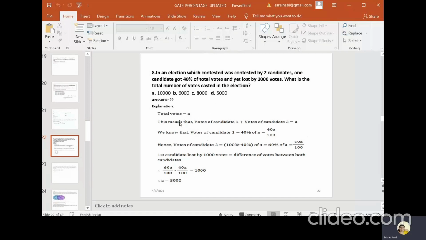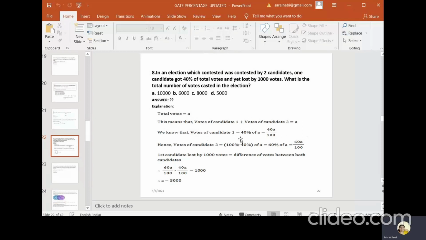So what we can consider, the total amount of votes we don't know, that we are going to calculate. You consider that as A. Then come to the first candidate, vote of the first candidate, and vote of the second candidate. The total is nothing but A. Vote of the first candidate and the vote for the second candidate, total number of votes are A.